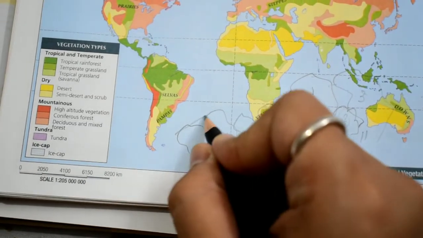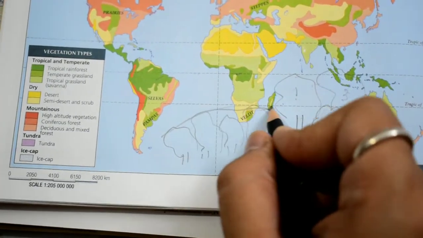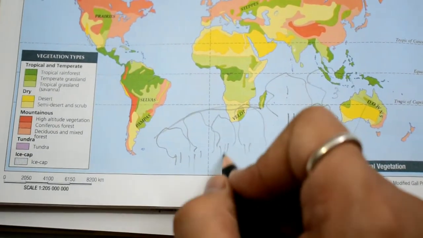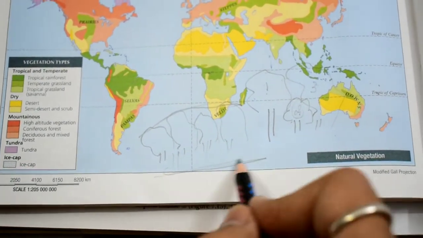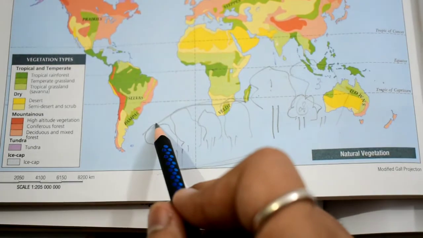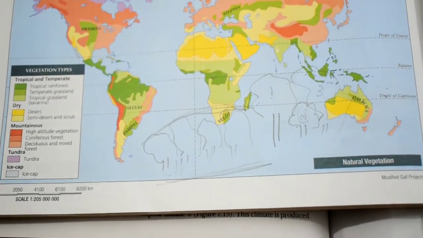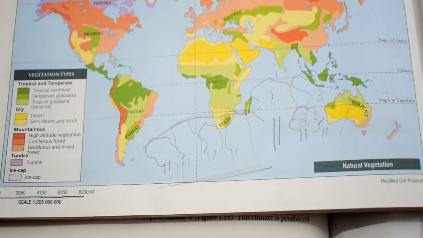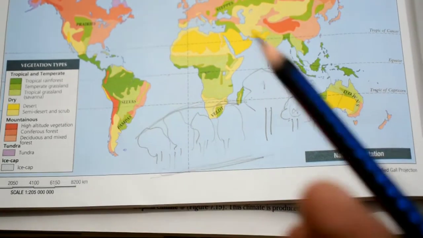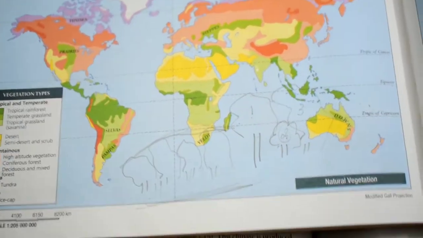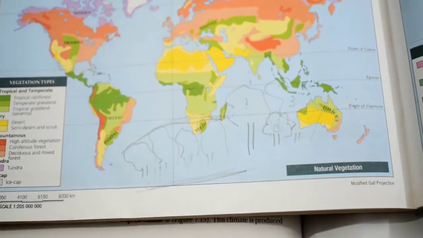What you find over here is a covering made by the leaves, and this covering does not allow the sunlight to properly enter the lower regions of the forest, or the floor of the forest. So this umbrella structure formed by the leaves of the tall trees is called a canopy, and canopies are found at different heights.